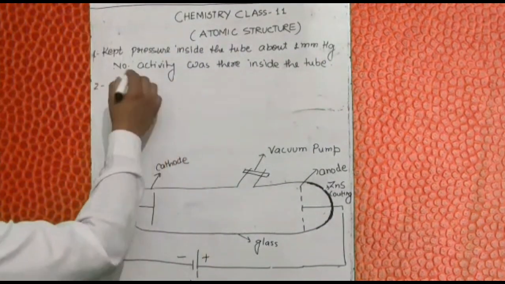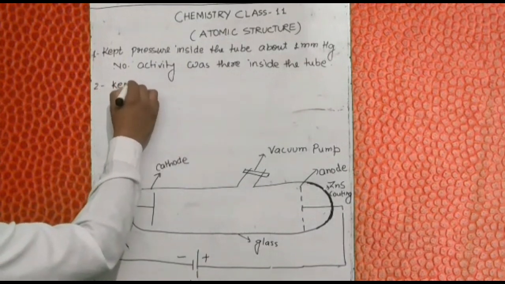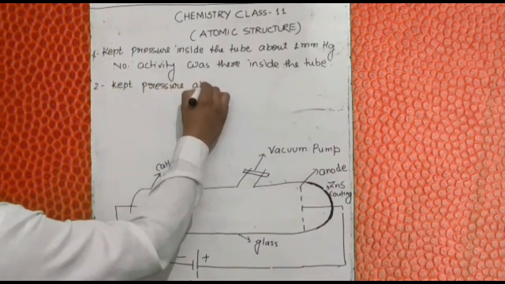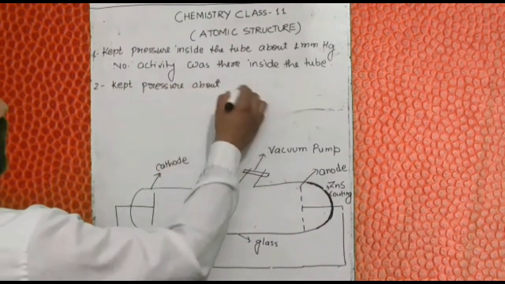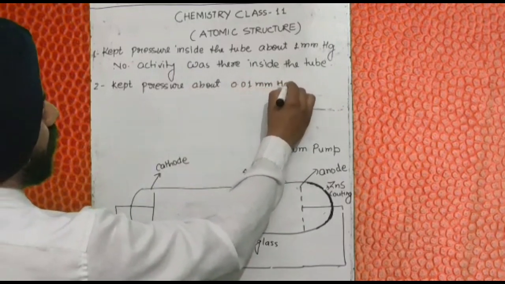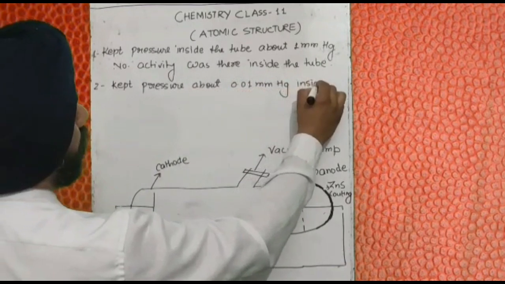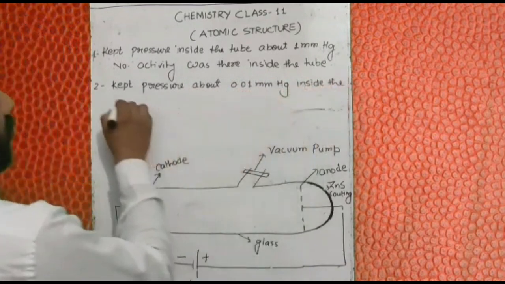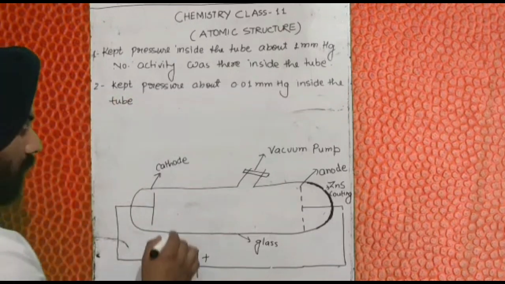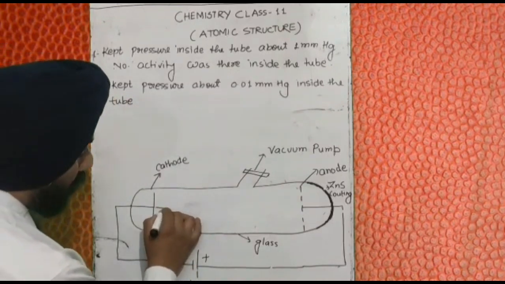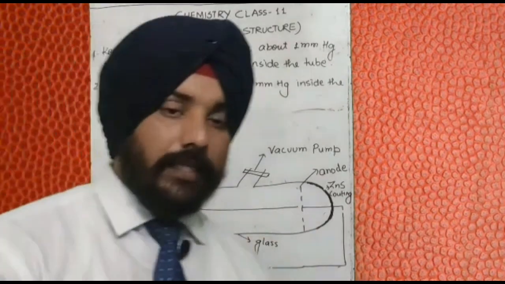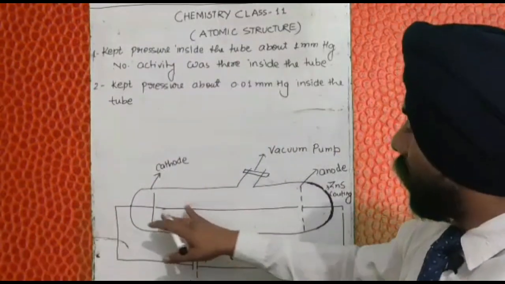Now he kept the pressure about 0.01 mmHg inside the tube, and he found that there is some glow between the cathode and the anode.